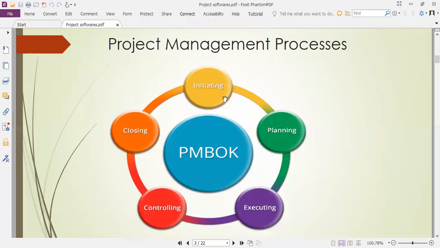Project management: initialize the project, plan the project properly, plan and schedule, and according to that execute the project. While executing, you should take proper control, reschedule it, replan it, and at last, after controlling, the last part is the closing of the project. From a construction point of view, once the building is prepared and handed over to the user, close the project and go to the next project, starting again from the initial stage. If you look at this particular circle, it is applicable to every project. It is not that you can start a project from the controlling point.